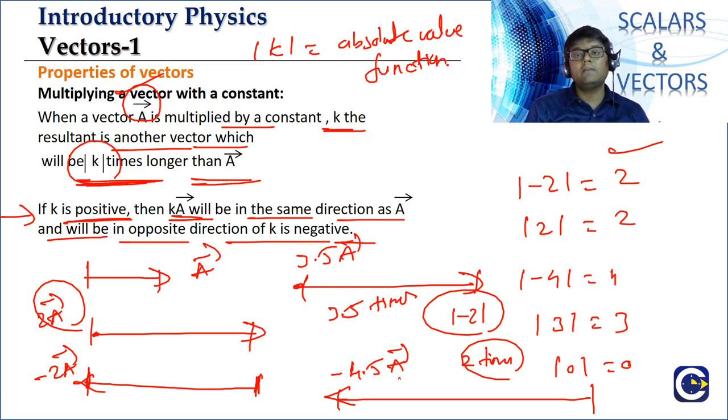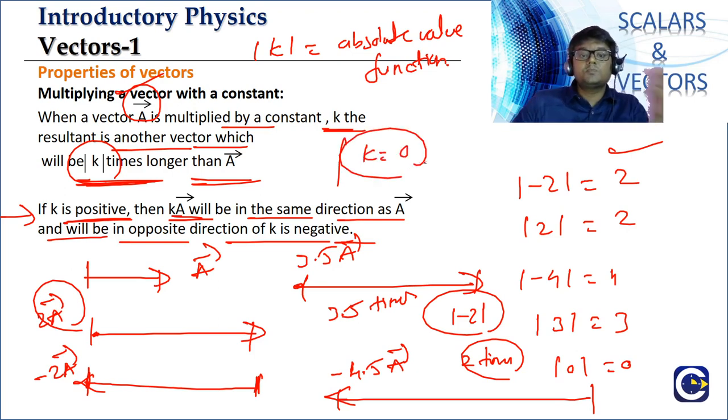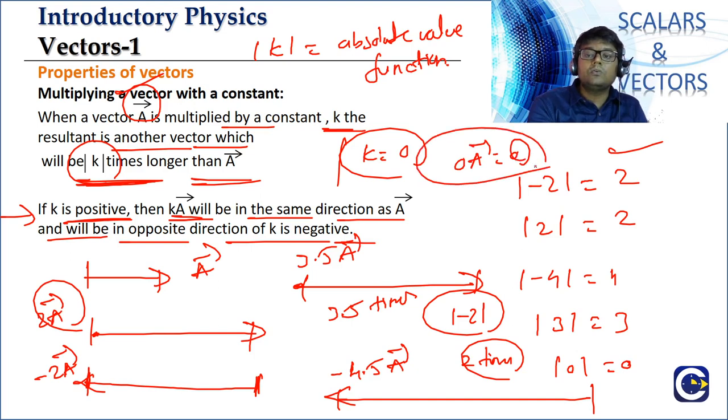So when you multiply a vector with a constant or a number, it may be an integer or a fraction or anything. Of course, you guys didn't ask me what the situation is where k is 0, because we said k is positive, k is negative, and k can be 0 also, right? If k is 0, what are you going to get? 0 into a bar will be 0. That is a null vector or a zero vector.